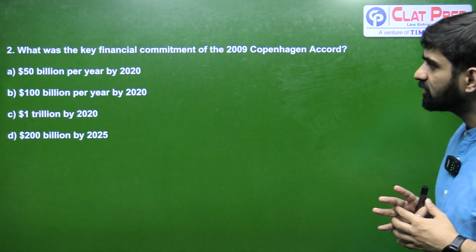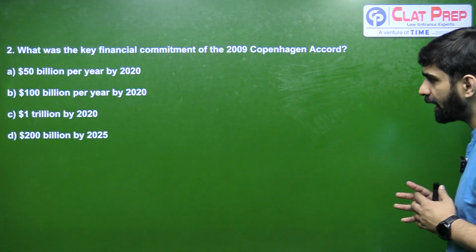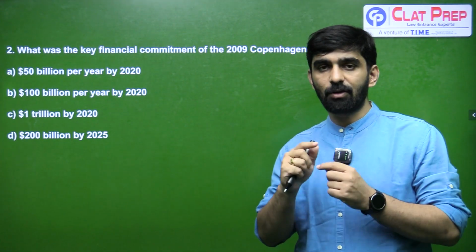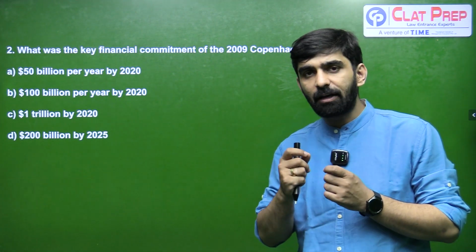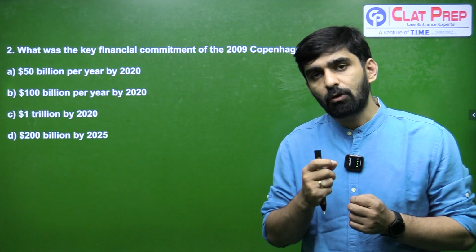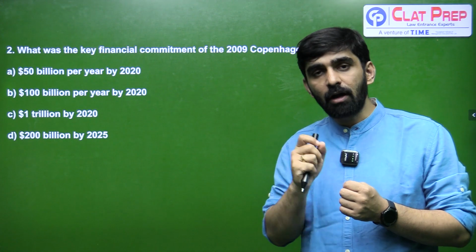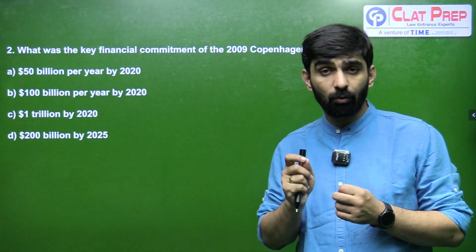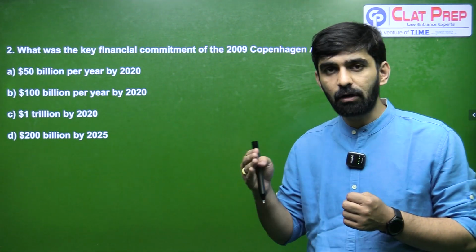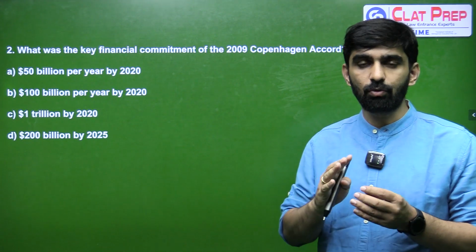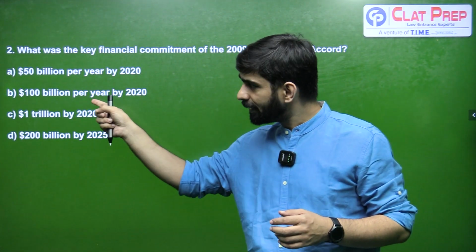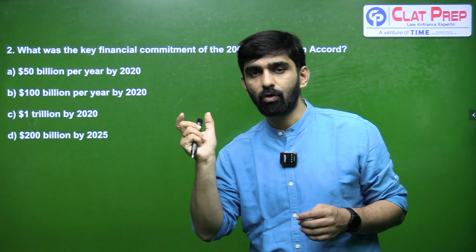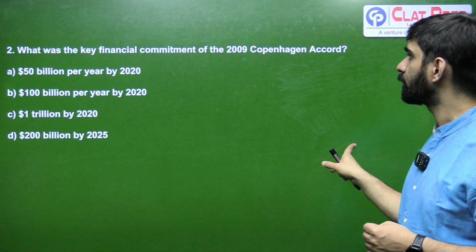What was the key financial commitment of the 2009 Copenhagen Accord? We know that the NCQG initiative to increase financial assistance basically began from 2009, the Copenhagen Accord, where it was decided that developed countries are going to provide $100 billion per year of financial assistance to fight climate change. So the correct answer for 2 is going to be B. $100 billion per year by 2020 was the goal of the Copenhagen Accord.